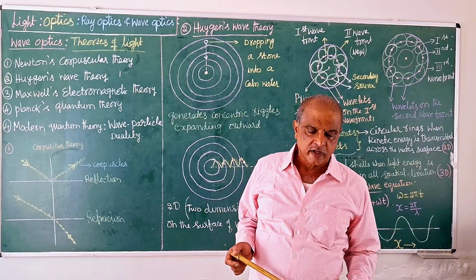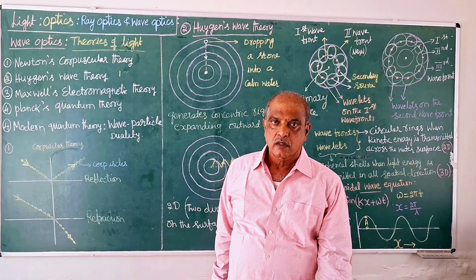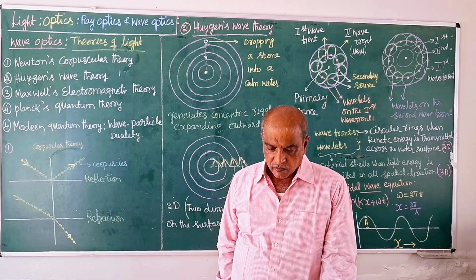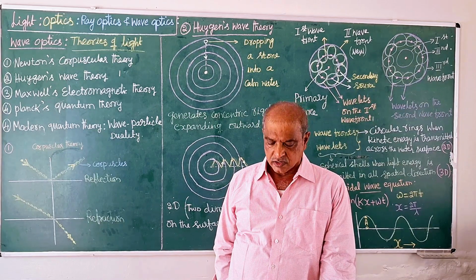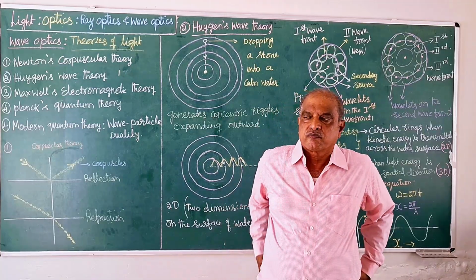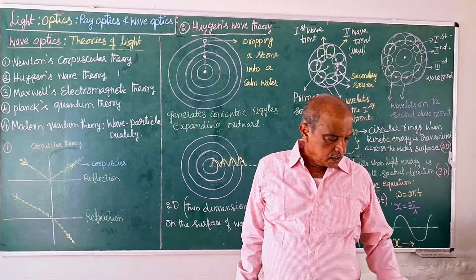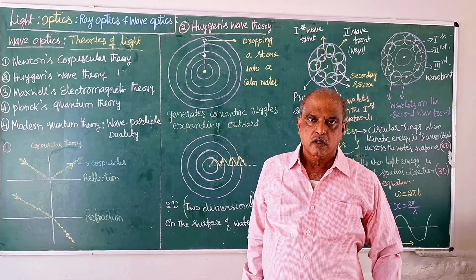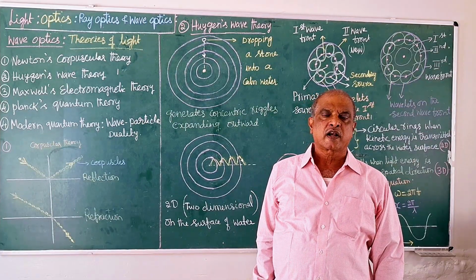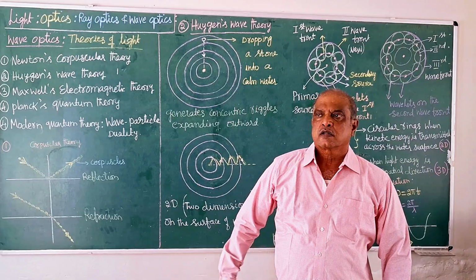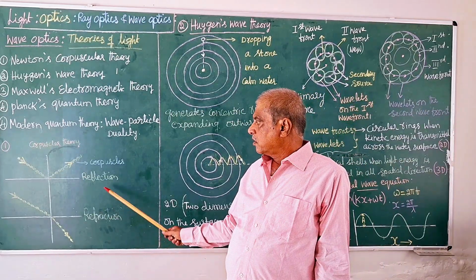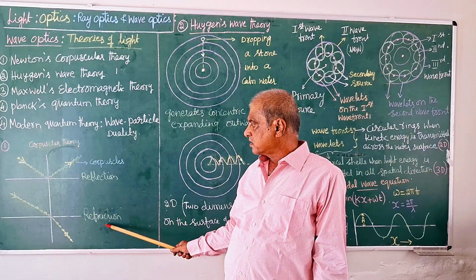We have already completed the ray optics, which is derived from the principle of rectilinear propagation. It says light always travels perfectly in a straight line. That is the reason which can explain clearly the phenomena of reflection as well as refraction.